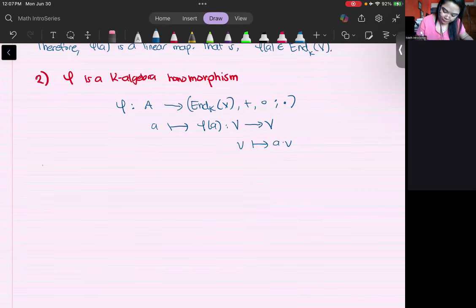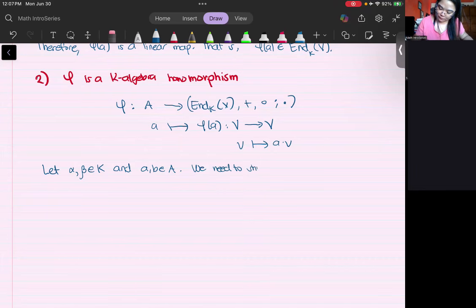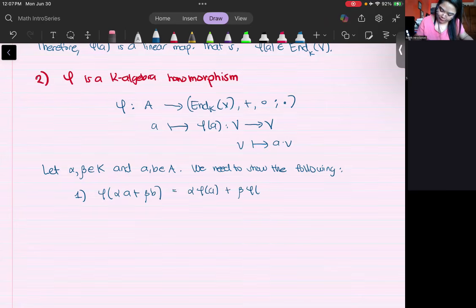Let alpha and beta be scalars and A and B be algebra elements. We need to show the following. First, phi of alpha A plus beta B should be alpha phi of A plus beta phi of B, which means it is linear.